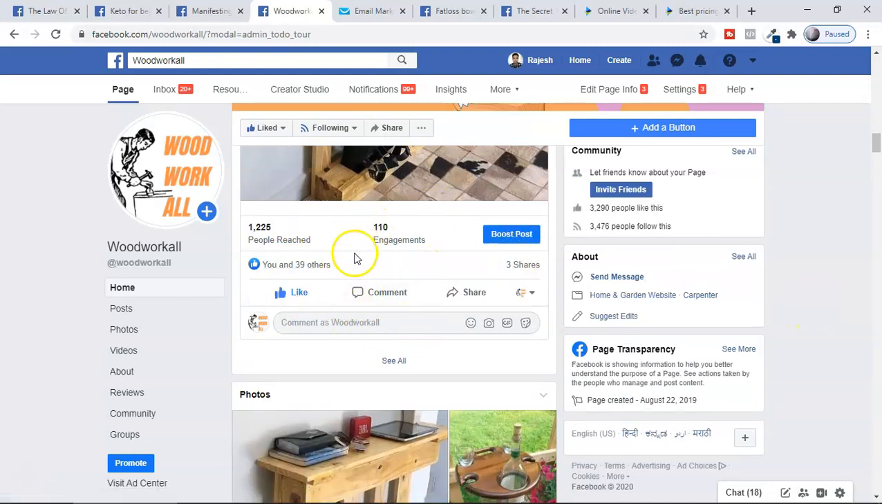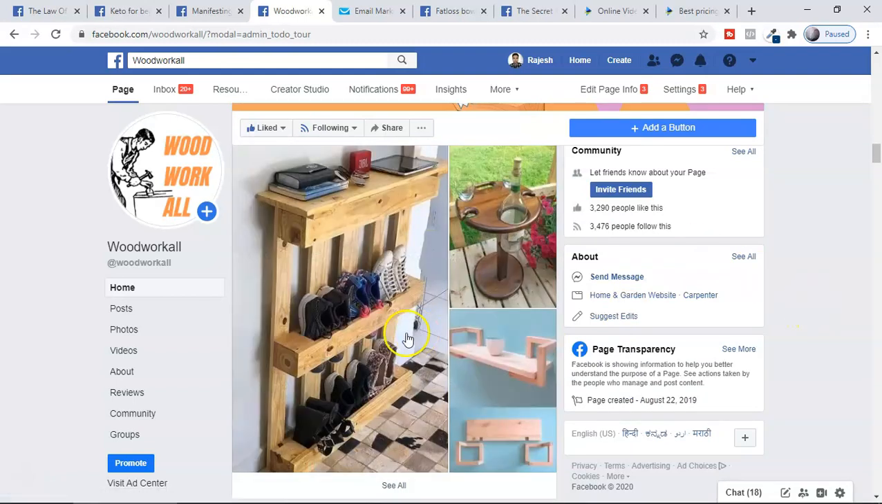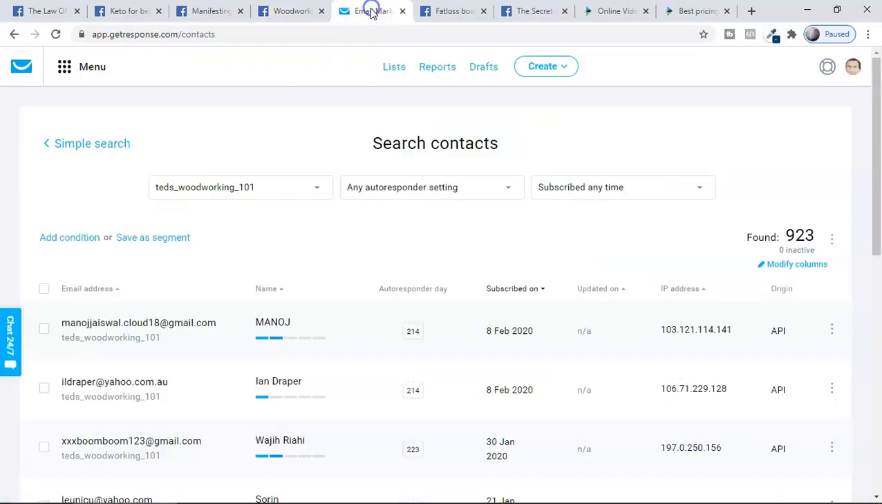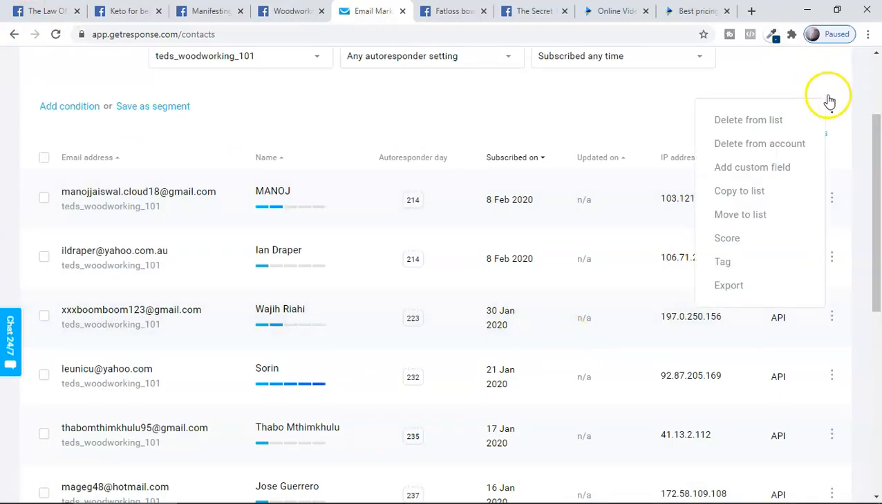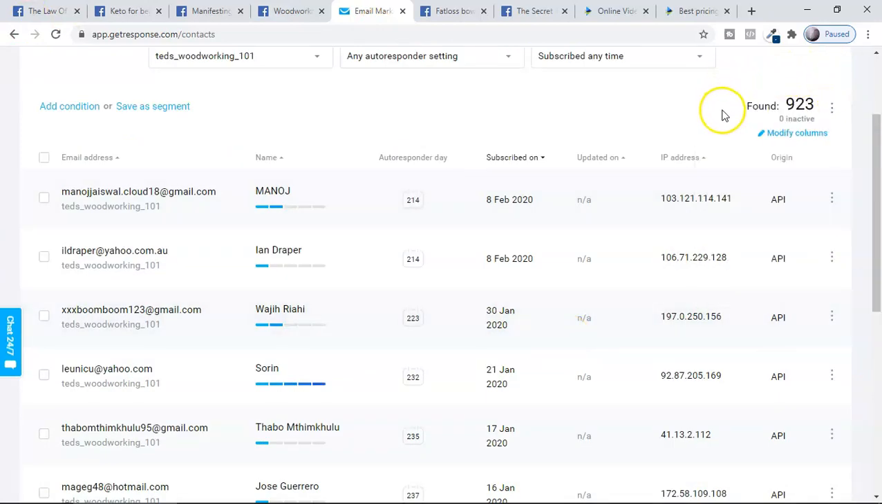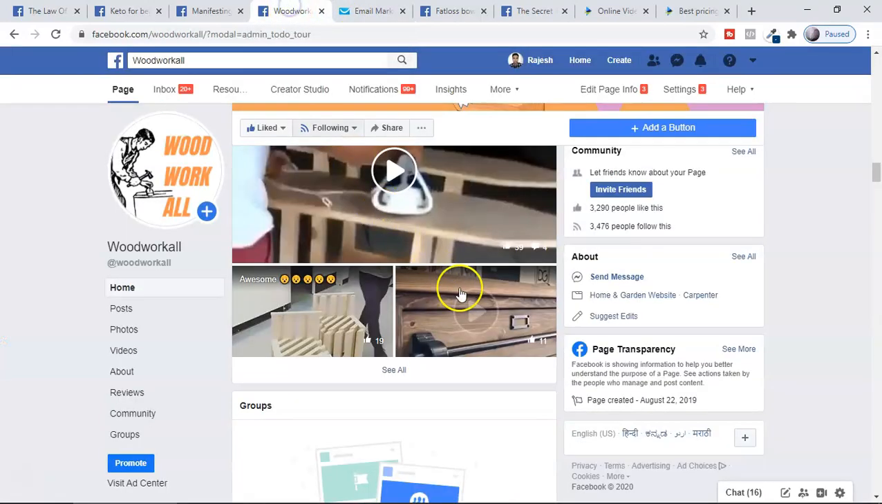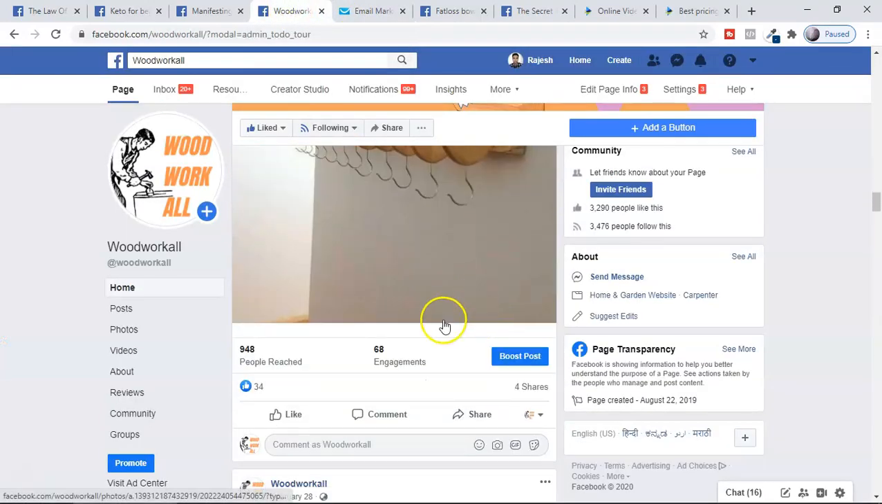Okay, so what I did, right, I built my email list with this page. Okay, so this is GetResponse, where you can collect the email, as well as you can run the automation, as well as you can create a landing page also. The link of this software is given in the description. Okay, I already have a tutorial on this software, how to use this. And here you can see this, 923 emails have been collected from a free traffic source with this simple page, guys, which is easy to create.